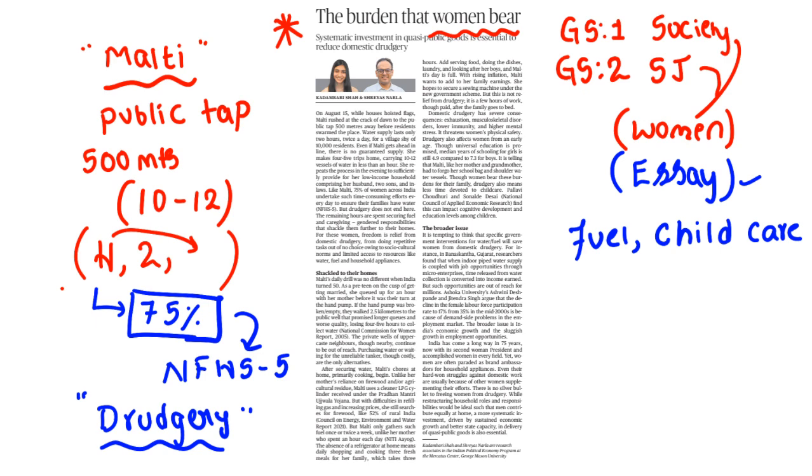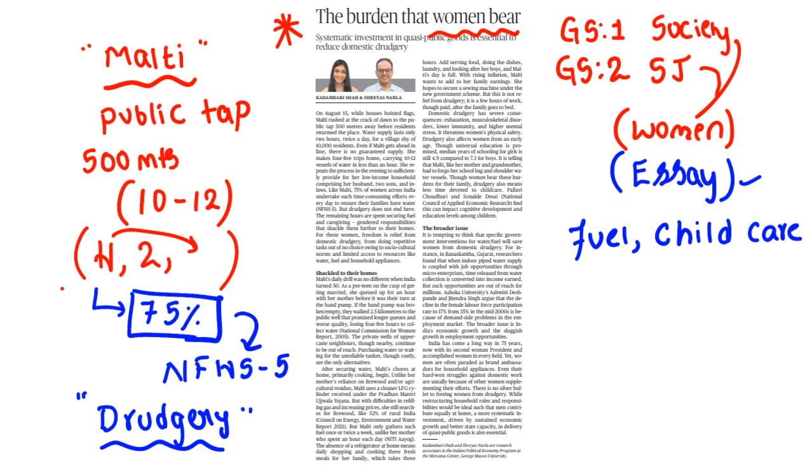And next, shackled to their homes. So when India turned 50, the same problem used to be there, and the same problem is continuing even to the girls when India has completed 75 years of independence. Clear? Are you getting?